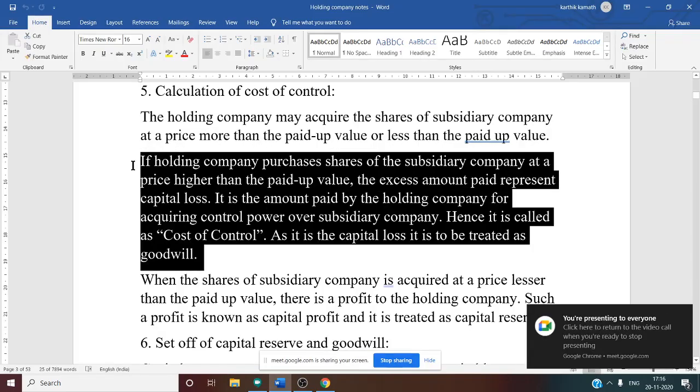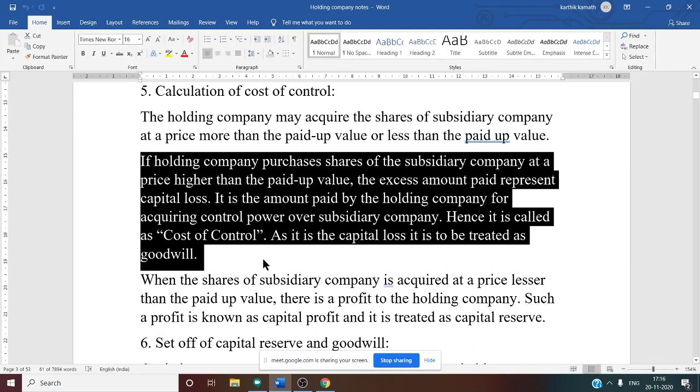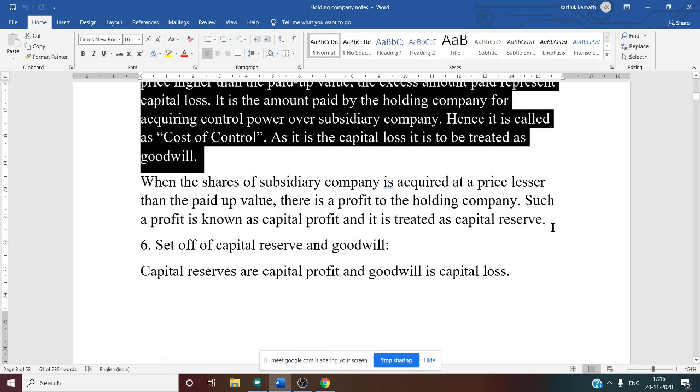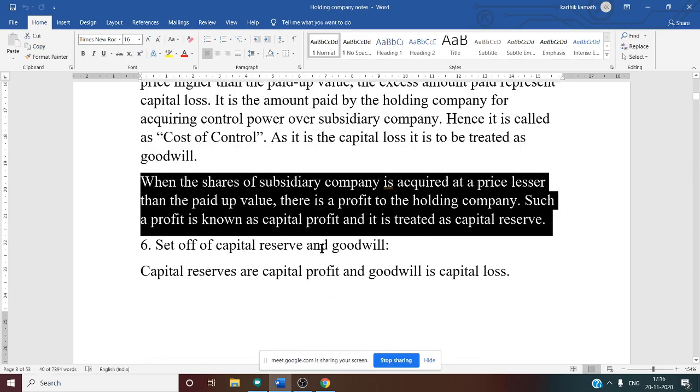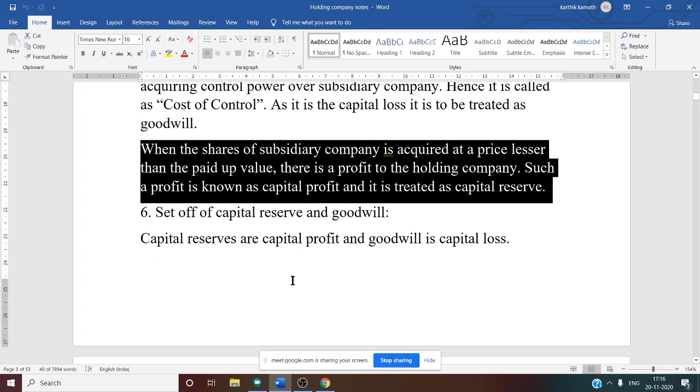See this. If the holding company purchases the shares of the subsidiary company at a price higher than the paid up value, the excess amount paid represents capital loss. It is the amount paid by the holding company for acquiring the controlling power over the subsidiary company. Hence, it is called cost of control. As it is a capital loss, it is to be treated as goodwill. Then, when the shares of the subsidiary company are acquired at a price lesser than the paid up value, there is a profit to the holding company. Such a profit is known as capital profit, and it is to be treated as capital reserve. So this is our fifth working note, cost of control.